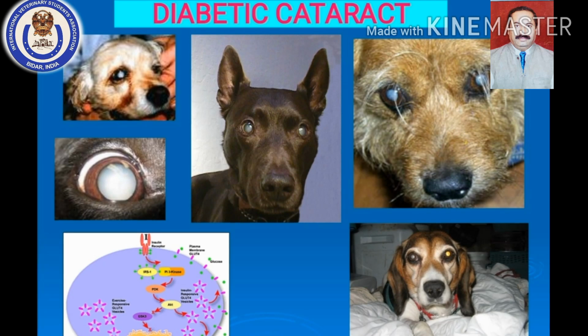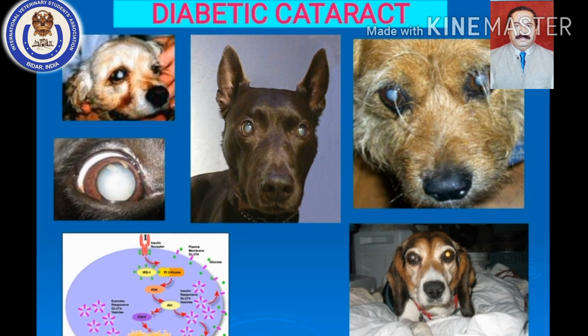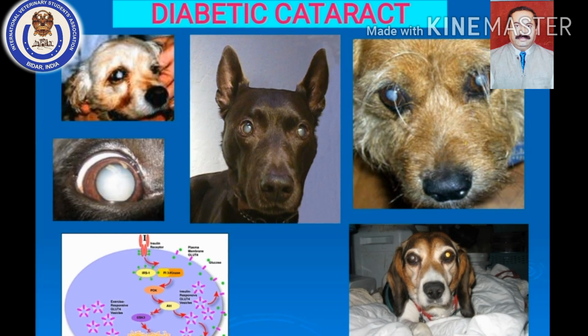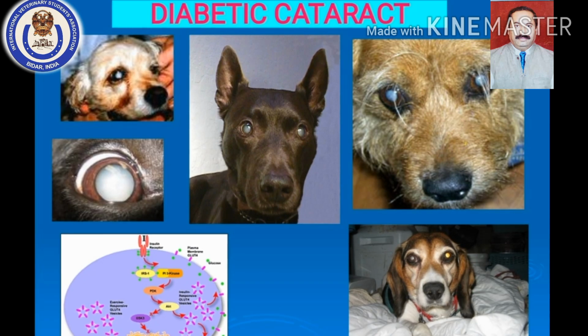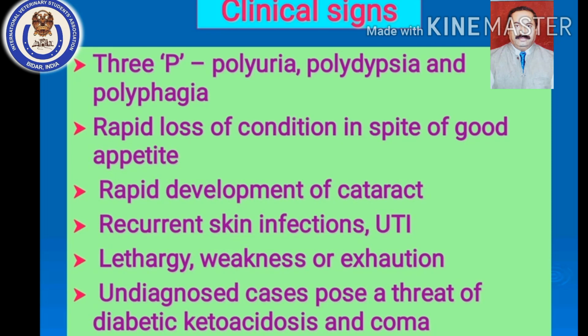So opacity of lens is nothing but cataract. So this rapidly developing cataract is also a very distinct feature of diabetes mellitus. We will see the clinical signs and other features of diabetes mellitus afterwards.